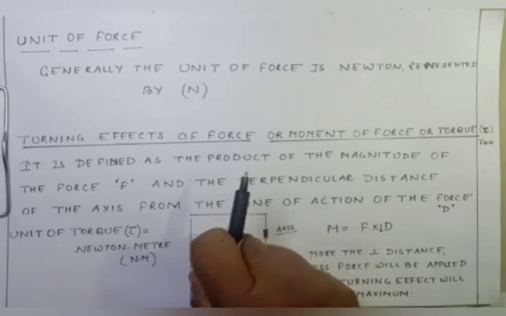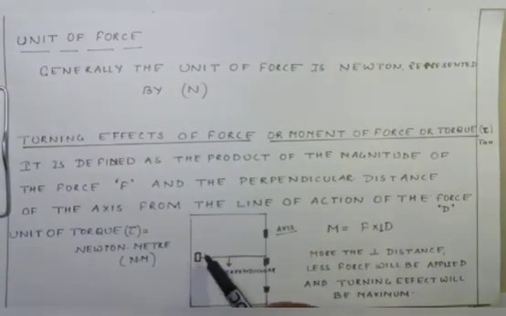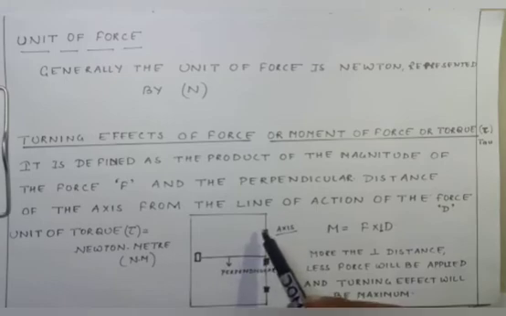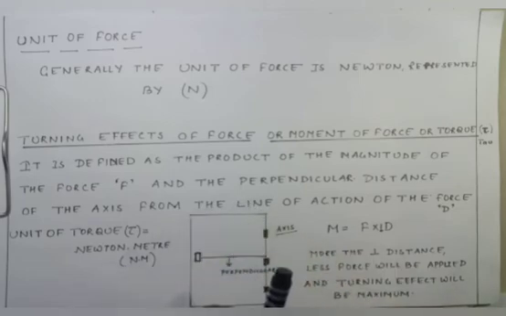So the main concept of this turning effect of force is why the handle of the door is placed over here: because the more the distance of the point of application from the axis of rotation, the more the turning effect, and less force will be applied.